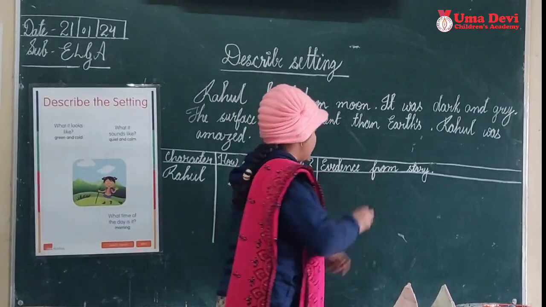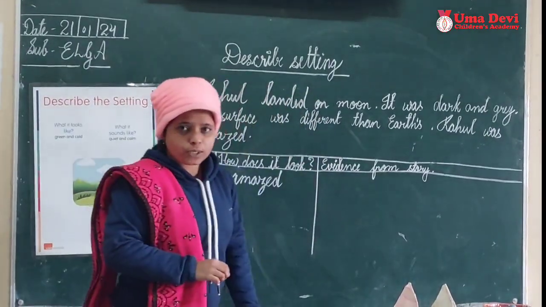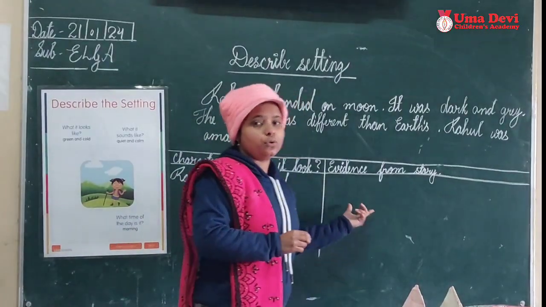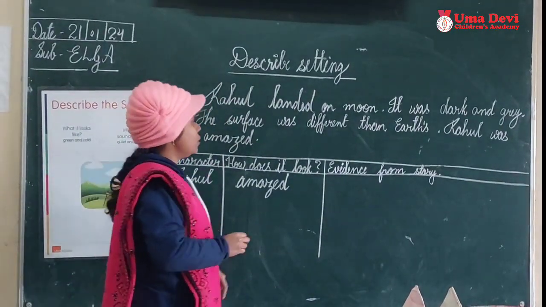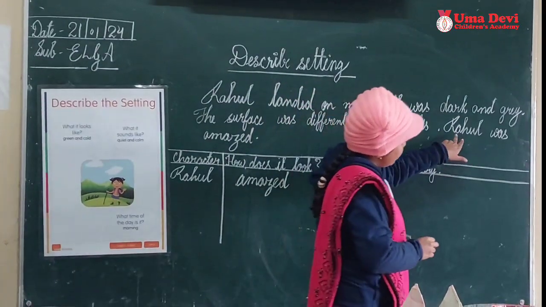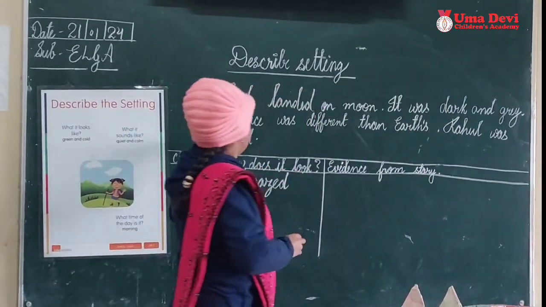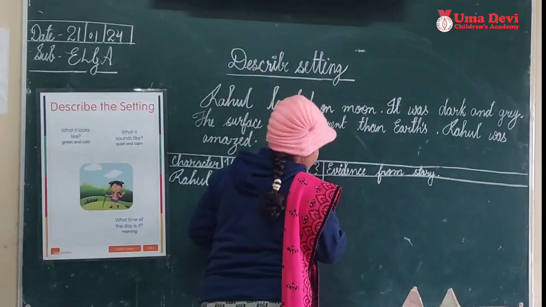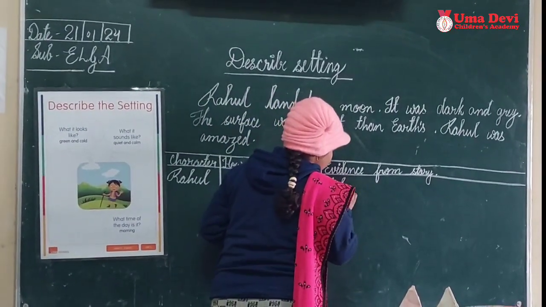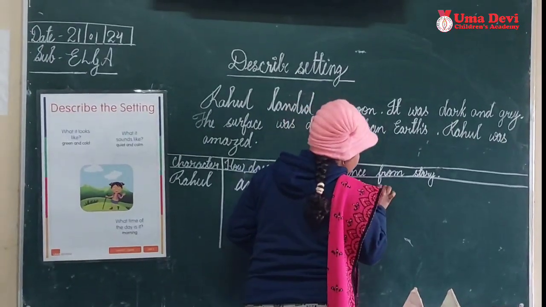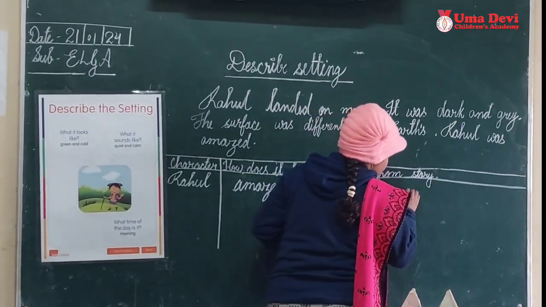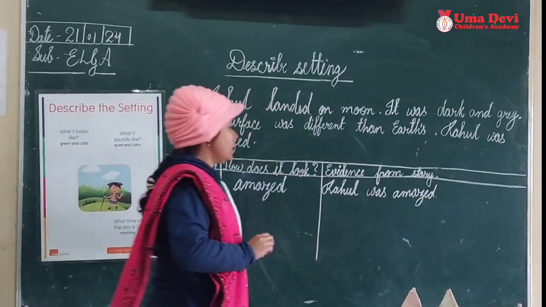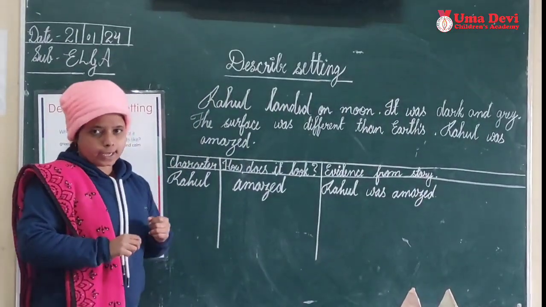Now, evidence from the story. Do you know what the meaning of evidence from the story is? Yes, we have read it in class. Evidence means the sentence from which we come to know about the character or setting. We knew it from this sentence: Rahul was amazed. So we will write here, Rahul was amazed. This is the evidence from the story that tells us how the character looks.